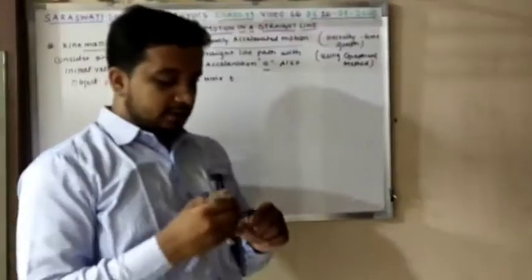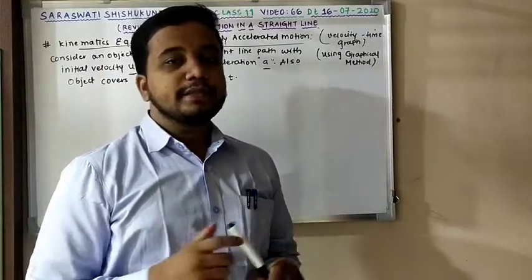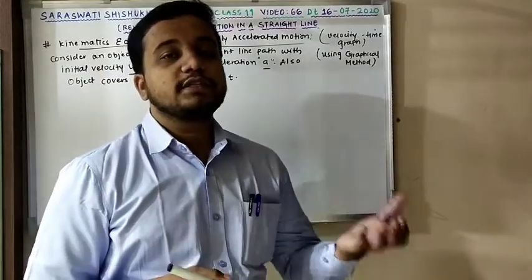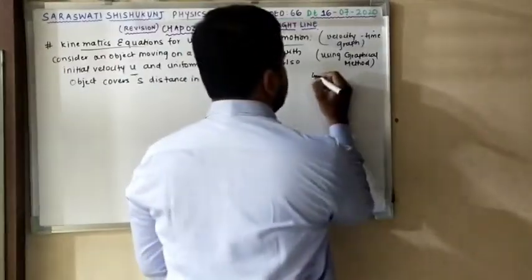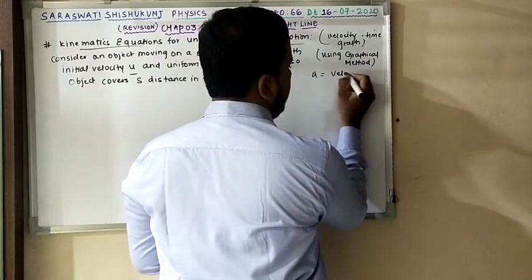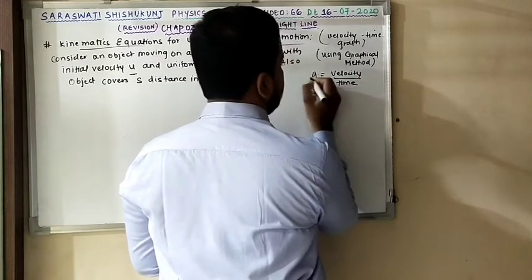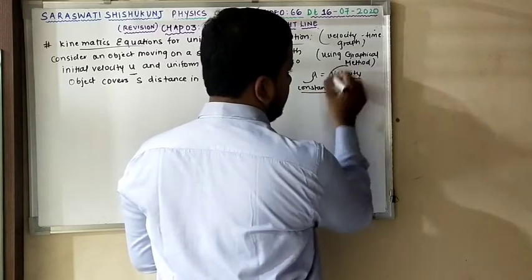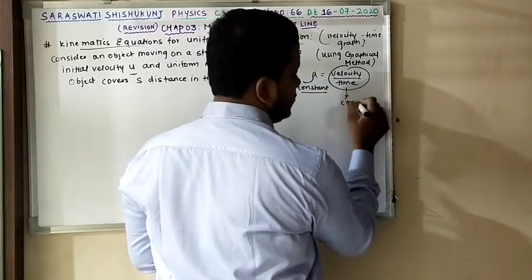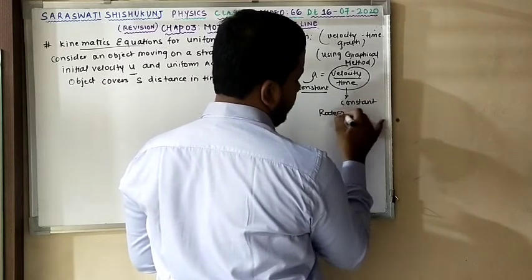Now we will see that the object is moving on a straight line path with uniform acceleration. If it is uniform acceleration, it means what? Your rate of change of velocity with respect to time is going to be constant, because acceleration is equal to velocity upon time. Clear? So if acceleration is constant, this is going to be constant, and this is nothing but the rate of change of velocity.